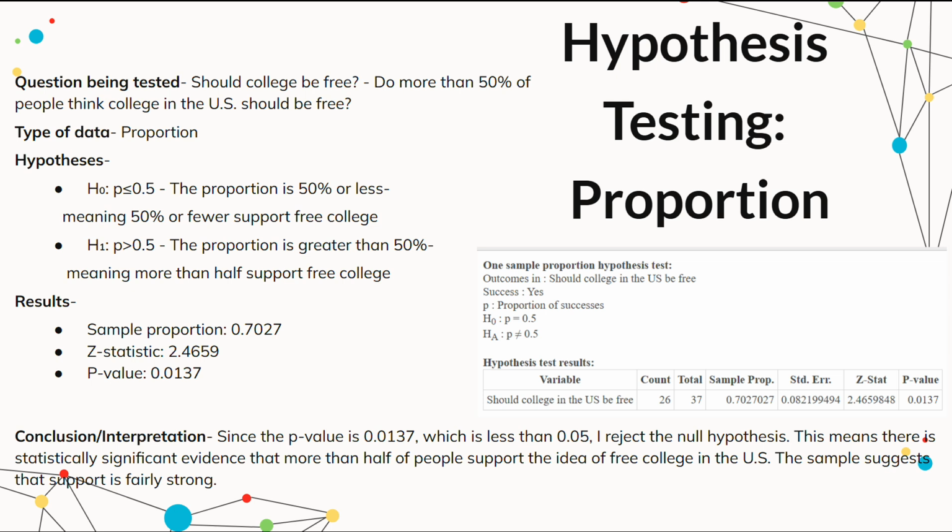The sample proportion I had gotten from StatCrunch was 0.7027. The z-statistic was 2.4659, and the p-value was 0.0137. My conclusion from this was that since the p-value is 0.0137, which is less than 0.05, I would reject the null hypothesis. This means that there is statistically significant evidence that more than half of people support the idea of free college in the US. The sample suggests that support is fairly strong. Based on a graph earlier, the yes bar was a lot higher than the no bar, so this does check out.